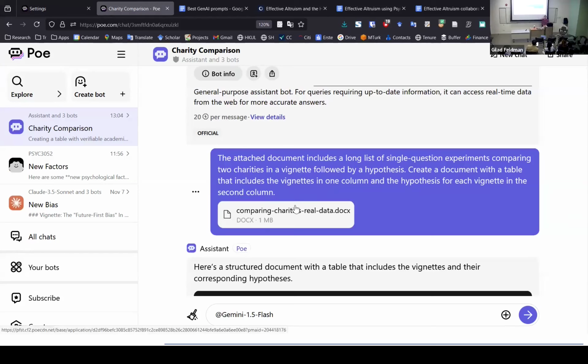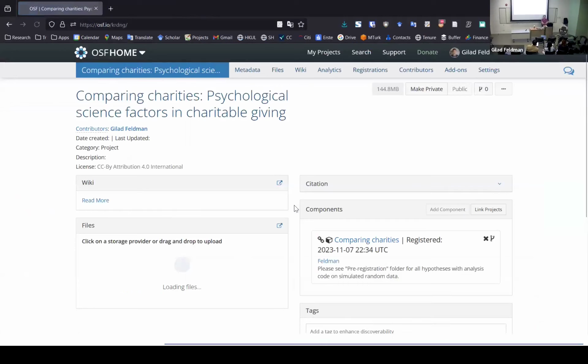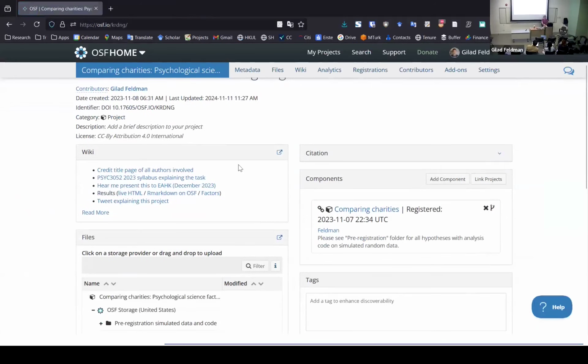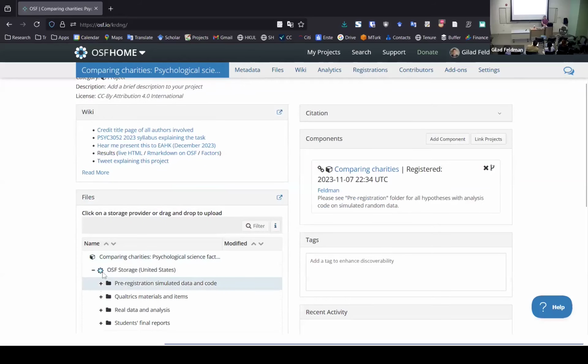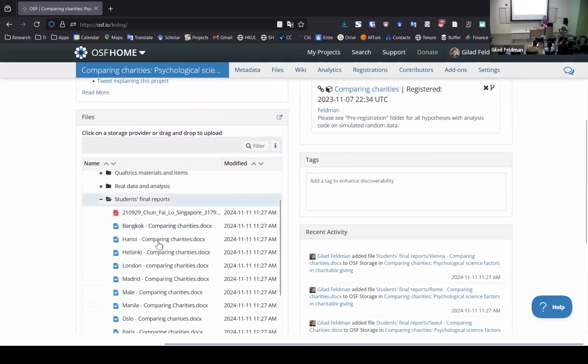Where is this Word file? So in the Zulip message, I actually shared with you all of the things that last year students did, all the real data that we collected. It's under this OSF. So under this OSF, you'll be able to see our pre-registration and the Qualtrics and the real data. And you can also use all the students' final reports. So you can actually download this.